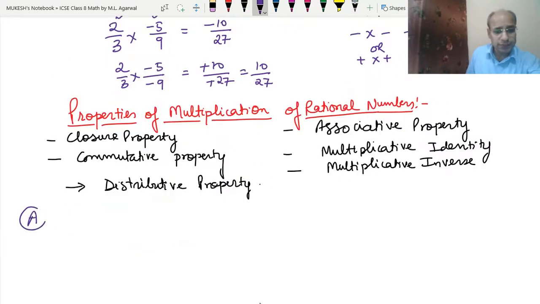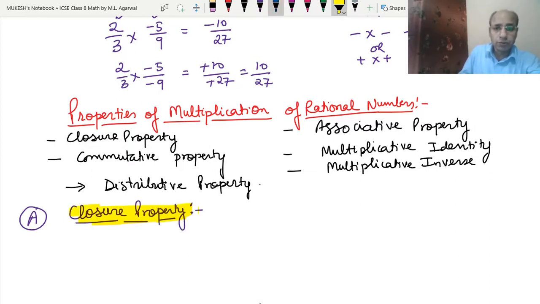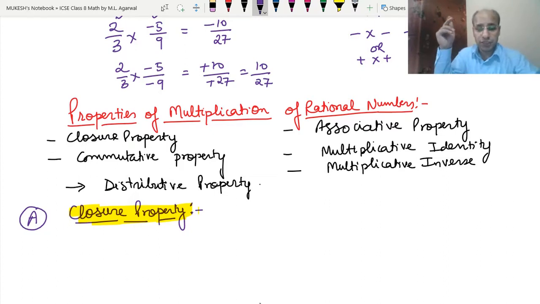So the first one is the closure property. What we know in the addition of rational numbers, and in the subtraction also, is that if we add or subtract 2 rational numbers, we get a rational number. Same here, when we multiply 2 rational numbers, we should get a rational number.